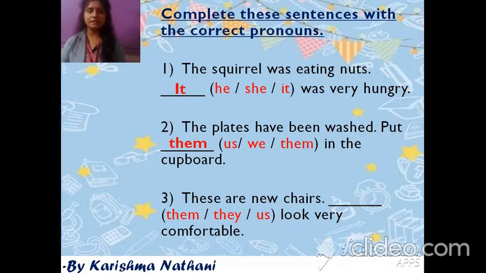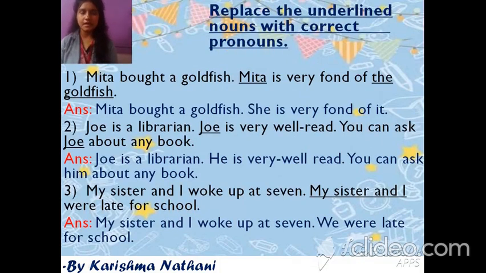Third one is these are new chairs. Blank look very comfortable. So these are new chairs. Blank look very comfortable. They look very comfortable. We will use they for chairs. They look very comfortable. Next exercise is replace the underlined nouns with correct pronouns.